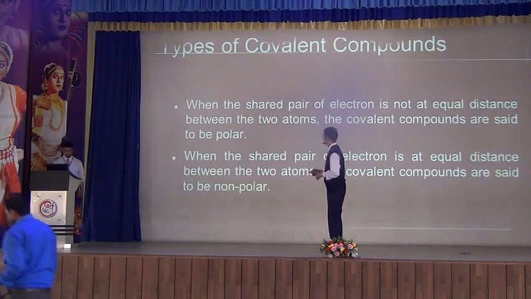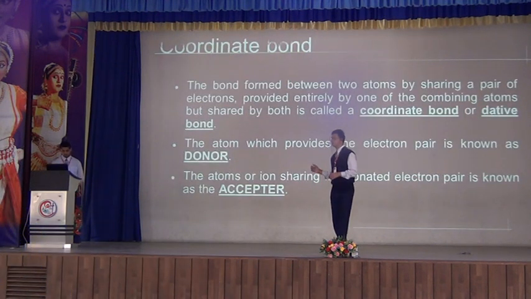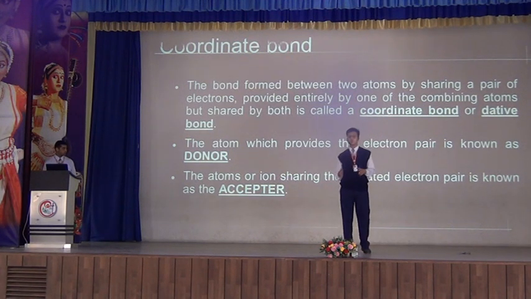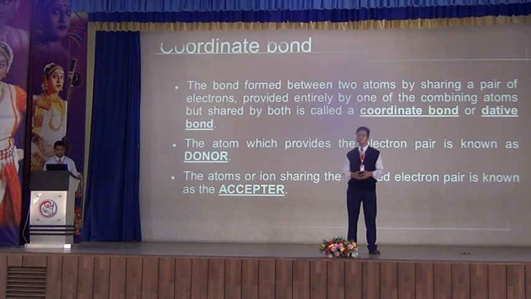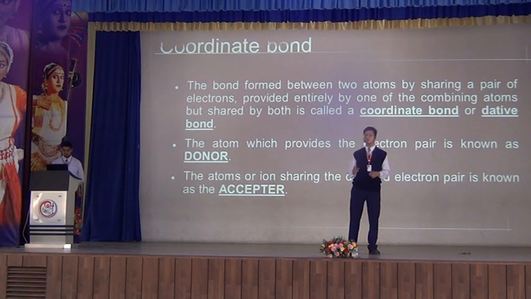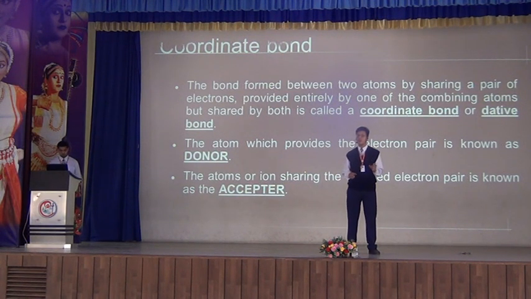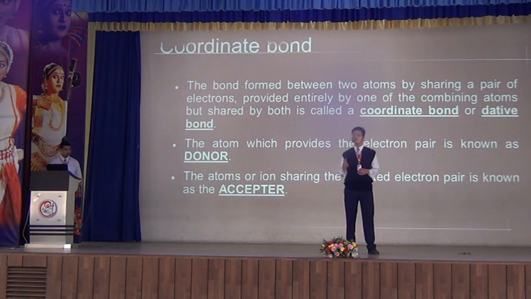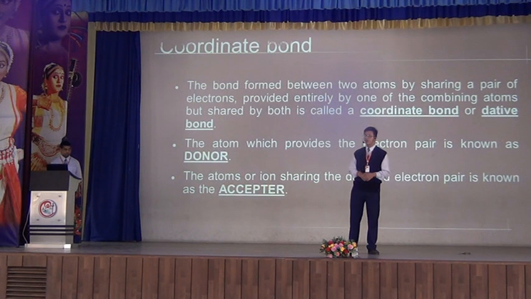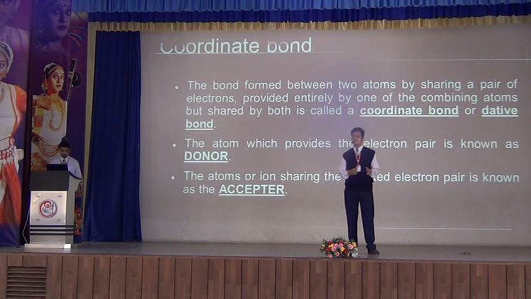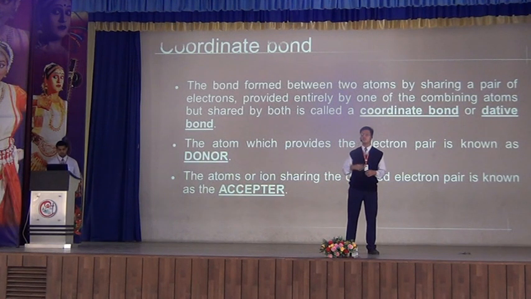Okay, the main topic will be coordinate bond. This also occurs due to the sharing of electrons, but the twist is the shared pair of electrons are completely of one atom, and the other atom will just accept them. There are two important terms related to this, acceptor and donor. Acceptor is the atom which accepts the electrons from the other atom, and the donor is the atom which gives its electrons to the other atom.